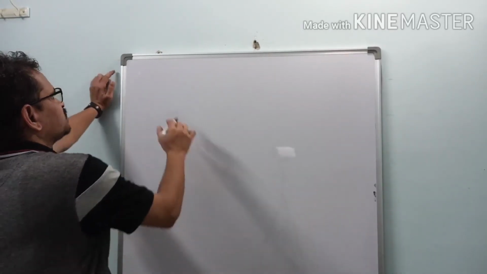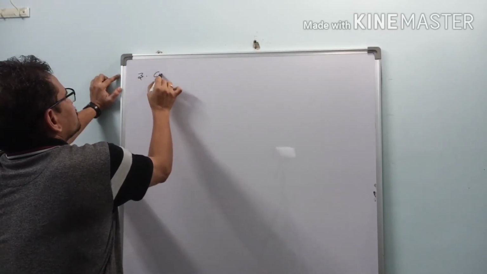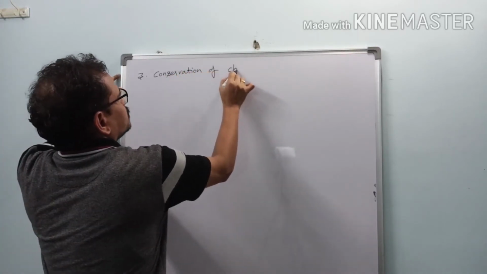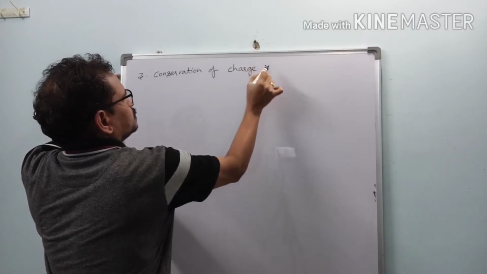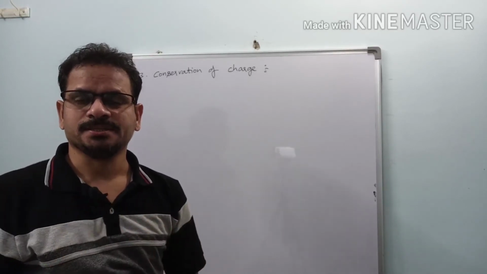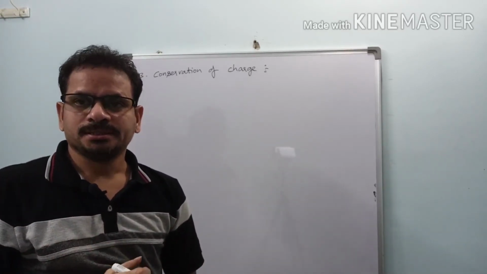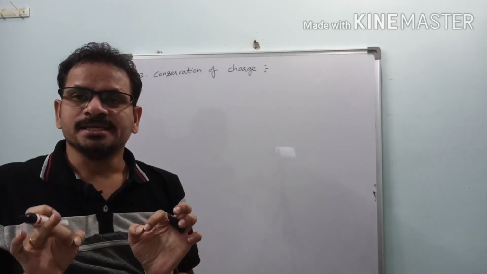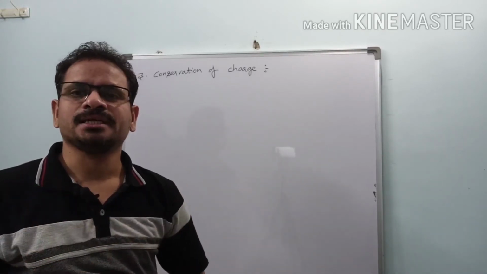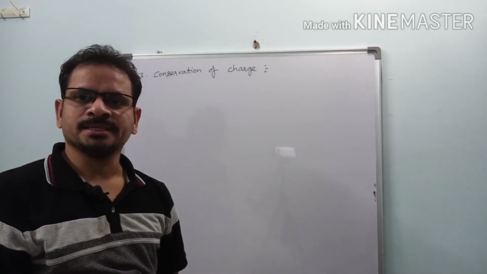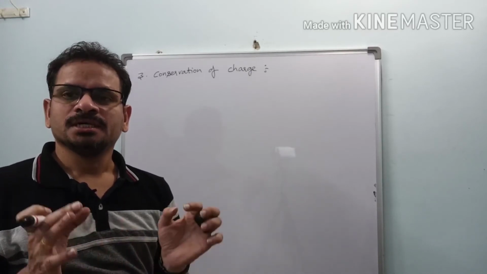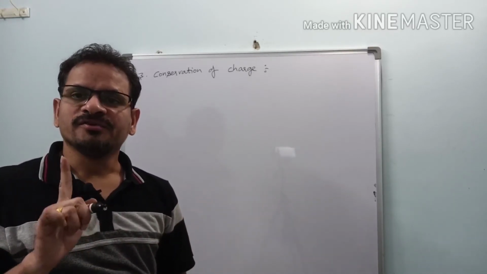Okay, next one is conservation of charge. So here, if you consider an isolated system, the algebraic sum of charges always remains the same. Algebraic sum of charges means you should take sign into consideration. That is, for positive charge you should give plus sign and for negative charge you should give minus sign. So in that way you should add. So the algebraic sum of the charges in an isolated system always remains constant.